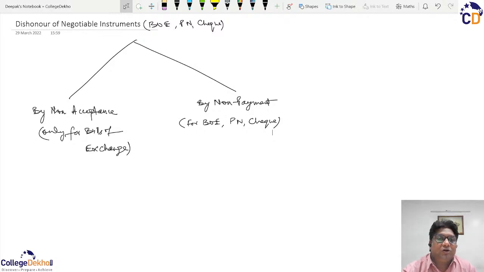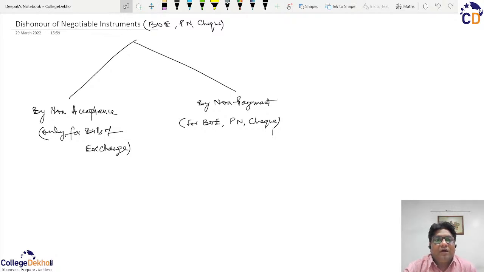the topic of dishonor of the Negotiable Instruments Act 1881 of the overall paper business law. And in this concern, this dishonor of negotiable instrument, as we have discussed, primarily we will have three kinds of negotiable instruments, that is bill of exchange, promissory note, and check. So when you are a holder of any of the three negotiable instruments and when they are mature, that is they are ready to be encashed, then they are to be presented.